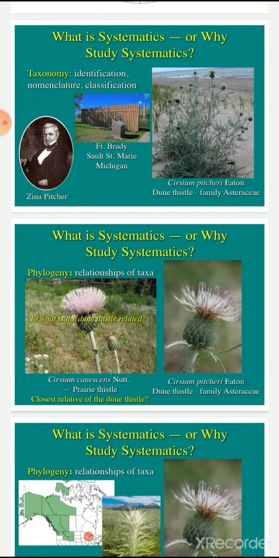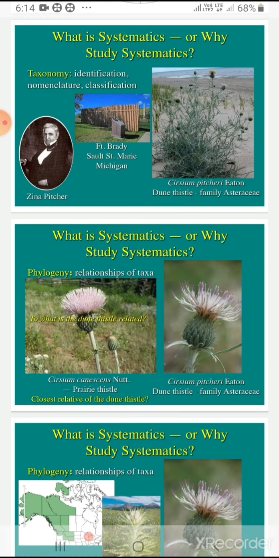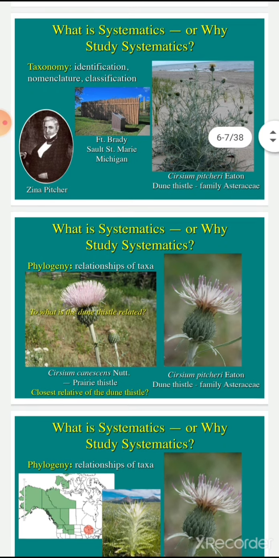The picture shows a person named Pitcher. He was a botanist. He collected the rare pitcher thistle, Cirsium pitcheri, from Grand Sand Dune, USA during his army service as a surgeon. Cirsium pitcheri belongs to the Asteraceae family. Like sandy dunes habitat, the life cycle of Cirsium pitcheri plant is 3 to 8 years.